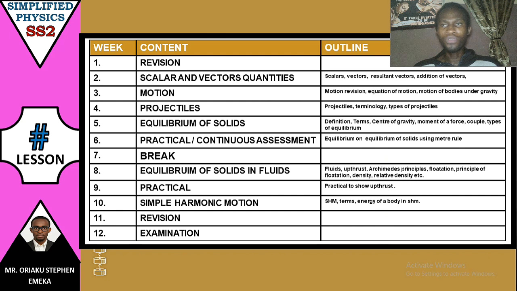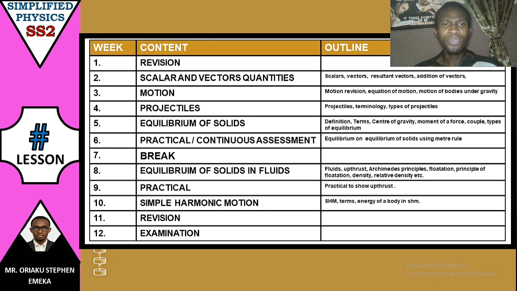So how we are going to go through this term, we have 12 weeks in the term. The first week we are going to do a little bit of revision of what we have done so far in SS1. Then the second week we are going to be talking about scalar and vector quantities. In this topic we discuss what scalars are, what vectors are, resultant vectors, and how do we add vectors.